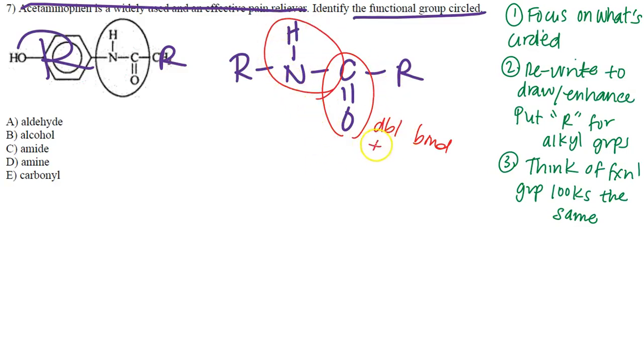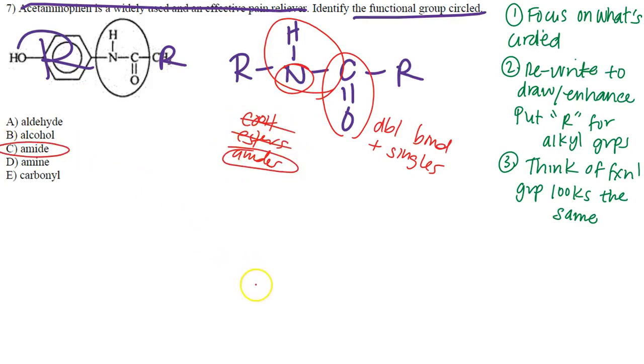So because we have double and single bonds, there are only 3 functional groups it could be: carboxylic acids, esters, or amides. Okay? And as you can see, we're either going to be carboxylic acids, our esters, or our amides. Now, carboxylic acids do not have nitrogen involved, neither do esters. So automatically you can say, okay, this has to be an amide. Let's talk a little bit more.